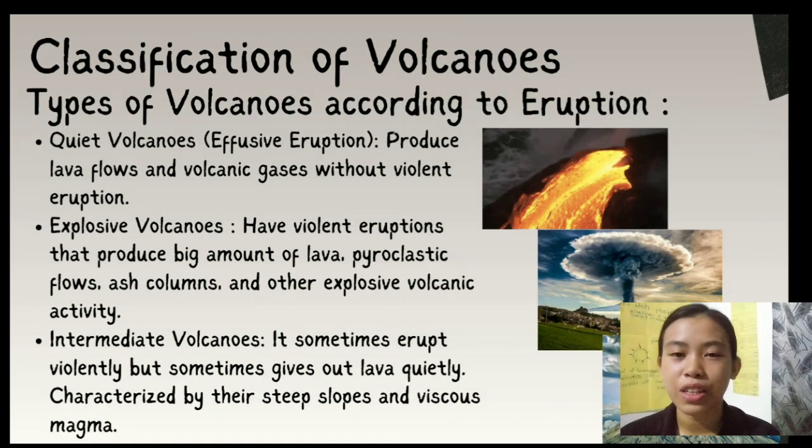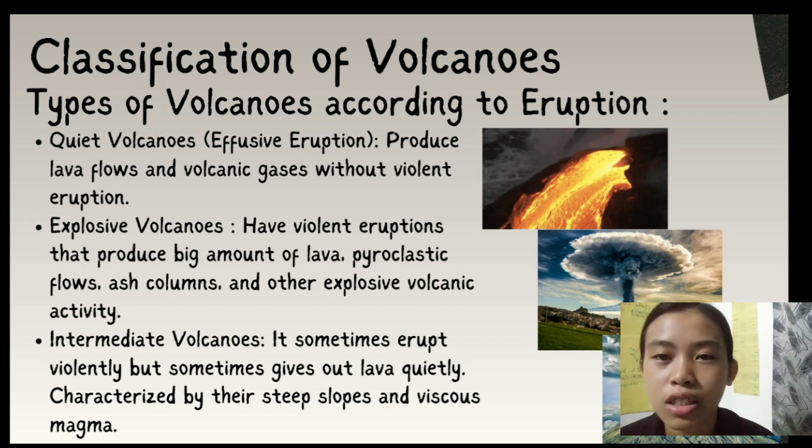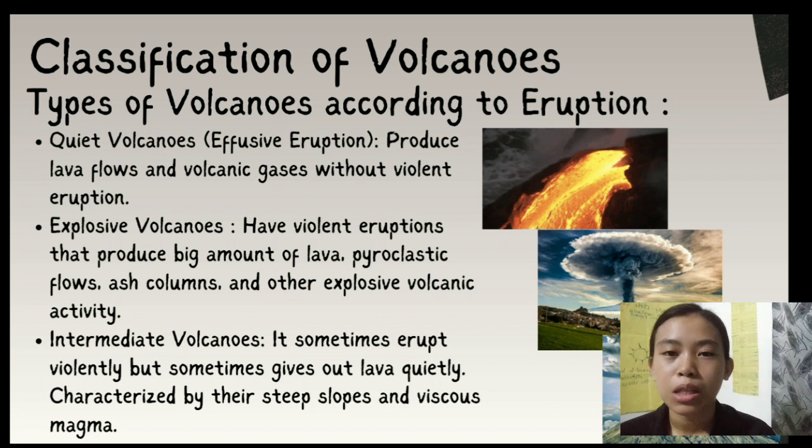Types of volcanoes according to eruption. The first one is the quiet volcano, which is characterized by a relatively calm and gentle release of lava. This type of eruption occurs in shield volcanoes. The explosive volcano is characterized by violent and explosive activities. The eruption is caused by the rich gas content that is trapped beneath the Earth's surface.